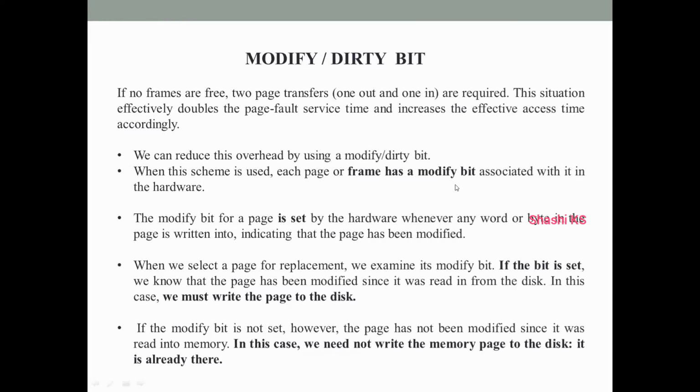If the modify bit is set, then while swapping out, the contents will be written to the disk. If the modify bit has not been set, only swapping out will be done; writing the contents of the page to the disk will not be done. So that is the use of the modify or dirty bit. This will help us to avoid unnecessary write operations. If the page in the victim frame has not been modified ever since the time it was brought from the disk into memory, there is no need to write the contents of the victim page onto the disk, just swap out the page. So that decision is made with the help of the modify or the dirty bit.